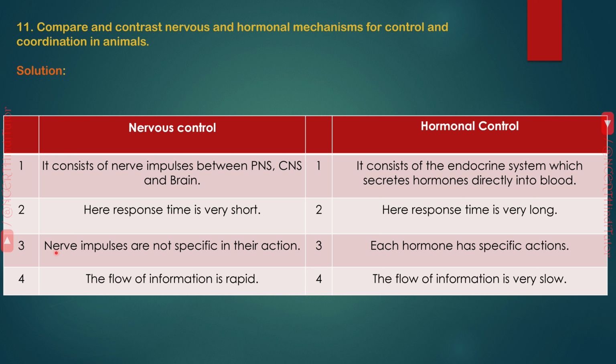Nervous control: nerve impulses are not specific in their action. Hormonal control: each hormone has specific actions. Nervous control: the flow of information is rapid. Hormonal control: the flow of information is very slow.